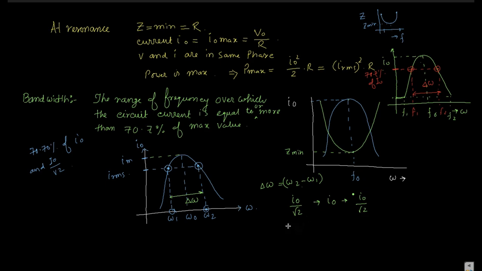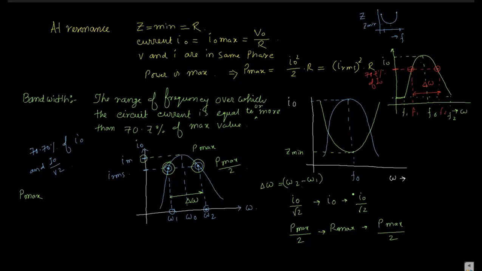Or if you consider power, then at that point the power becomes P max by 2. Okay, so what is the value of P max?